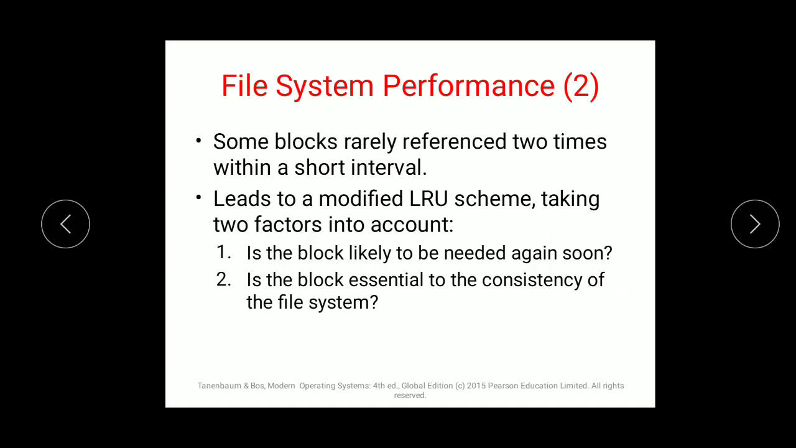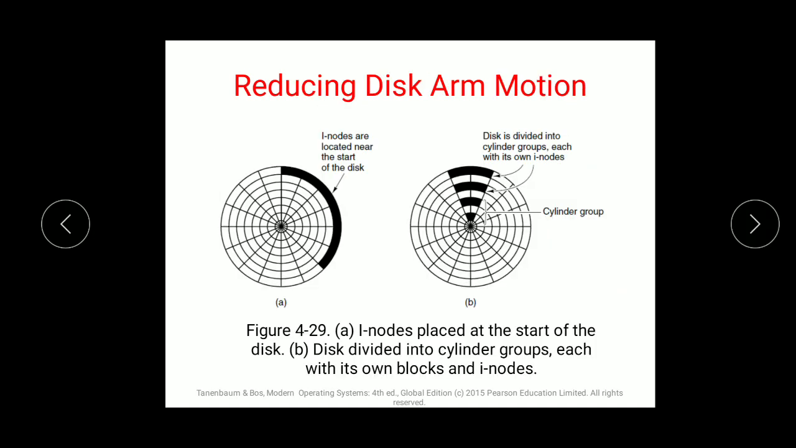Then there is one more algorithm, that is LRU, the least recently used algorithm, which can also be used for performance optimization. Next is reducing disk arm motion. Reducing disk arm motion is again a criterion for improving performance.